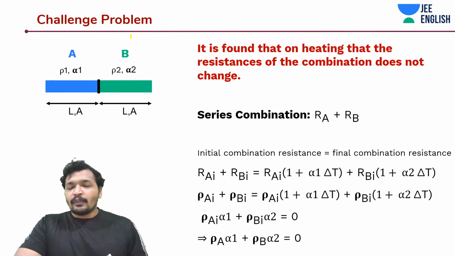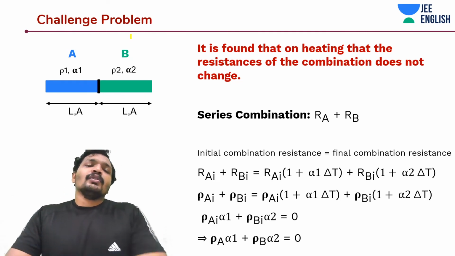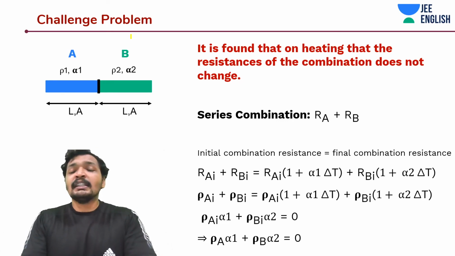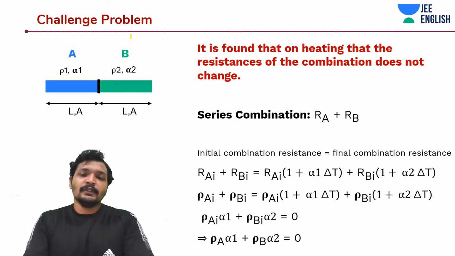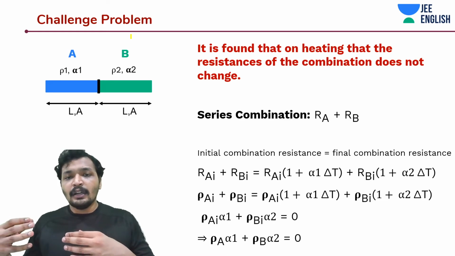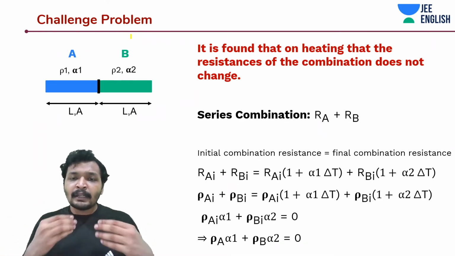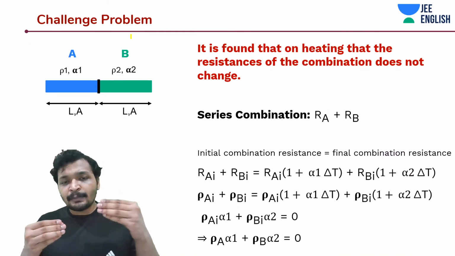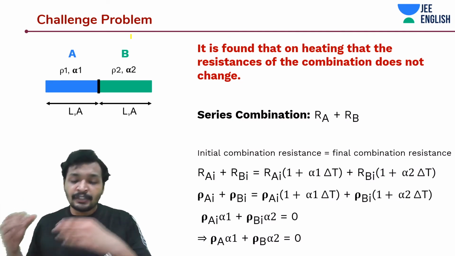One other thing that you must have got by now is that alpha 1 and alpha 2, either one of them is negative. That is when it is possible. See, if you heat two metals in combination, it should expand. And if you heat a material that has negative alpha and another that has positive alpha, the resistance should increase. I'm sorry guys, the resistance should increase.